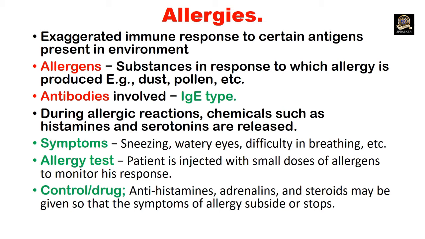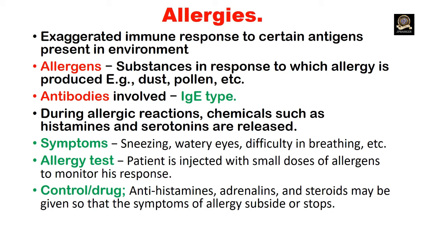Allergy is an exaggerated immune response to certain antigens present in the environment, and the substances which cause allergies are called allergens. Allergens are substances in response to which allergy is produced. Example, dust, pollen grain.